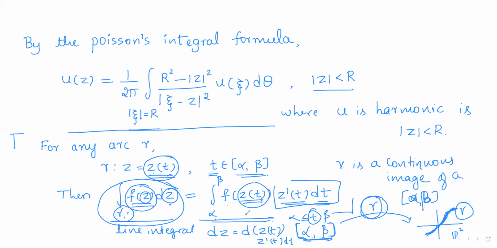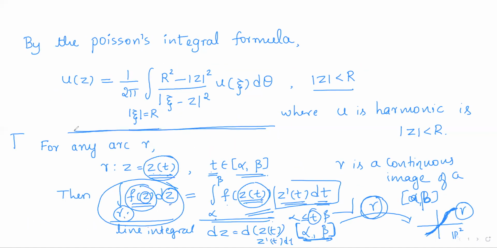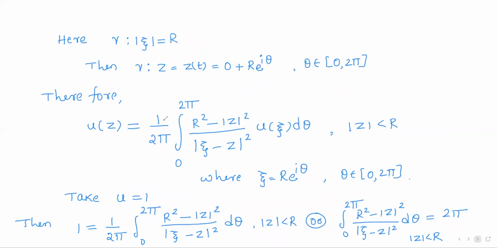So if I use the same idea here, this is the line integral over the circle mod xi equals r. So in parametric form, the points on the circle mod xi equals r are given by center plus radius into e to the power i theta, as theta varies over the closed interval 0 to 2 pi.